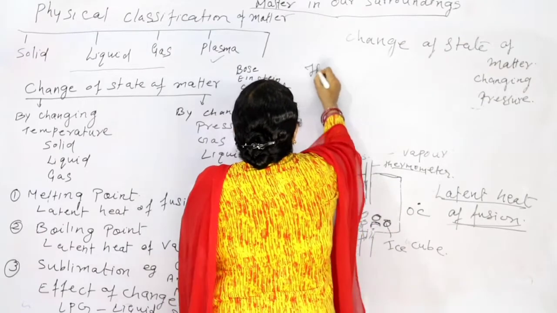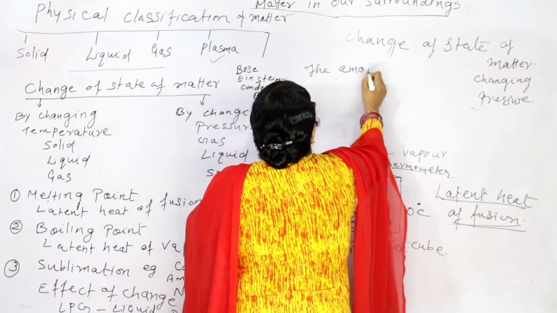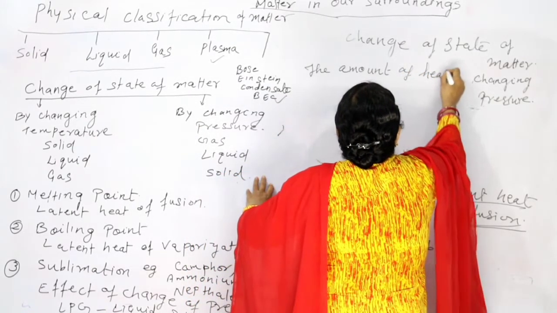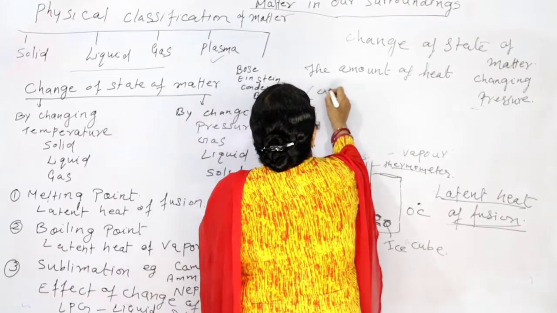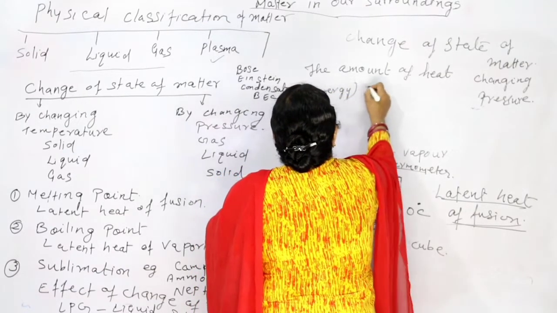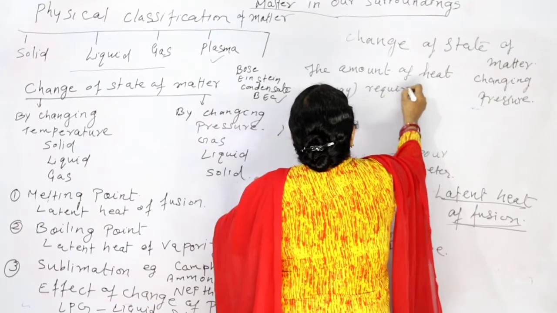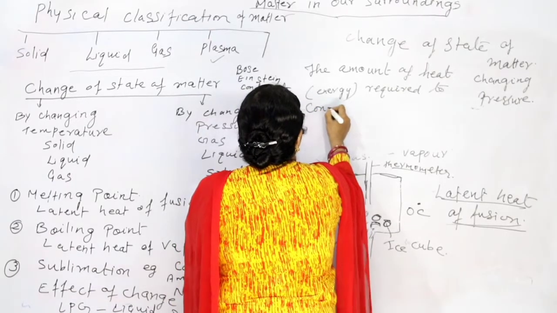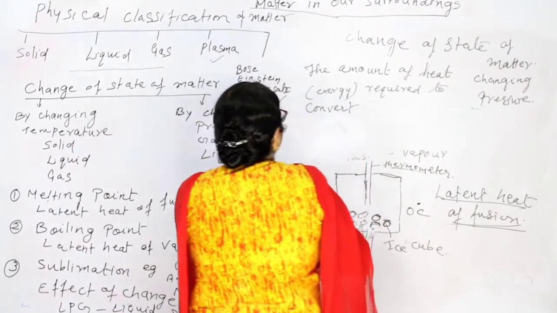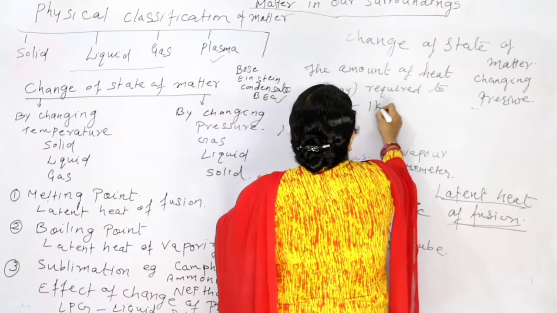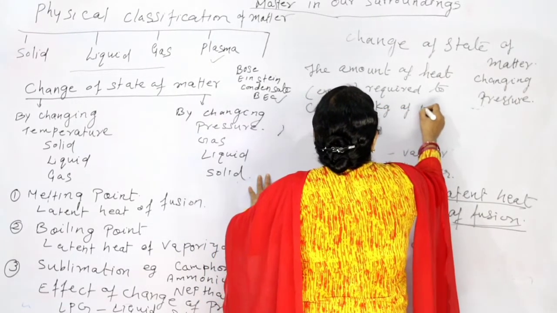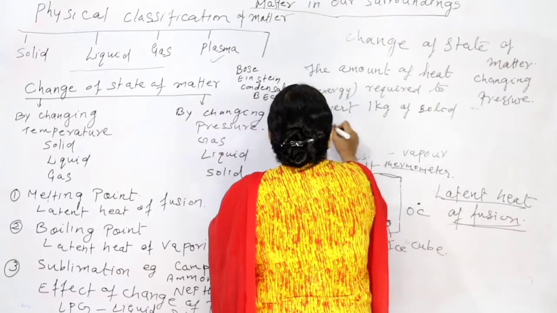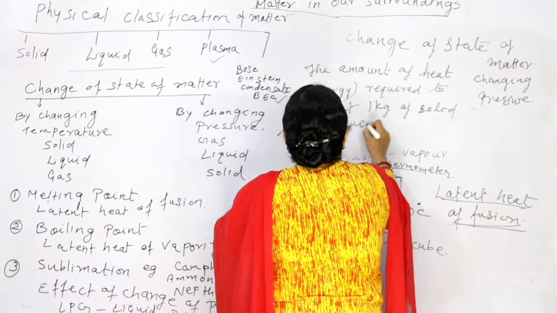the amount required to convert 1 kg of solid to liquid.